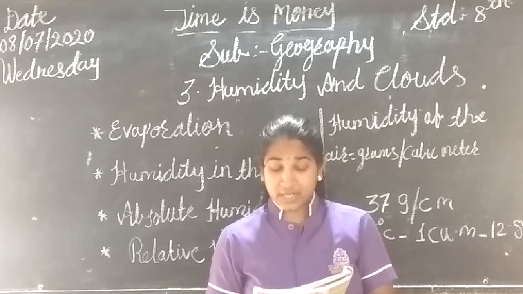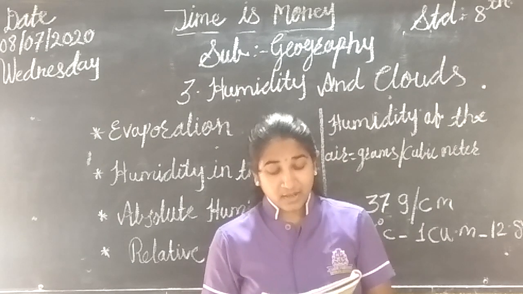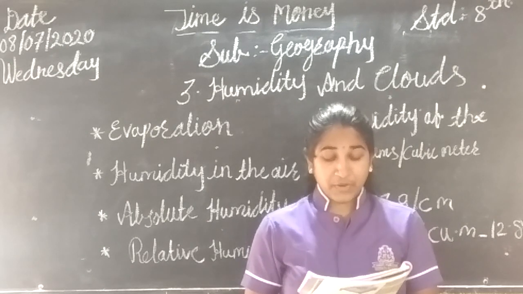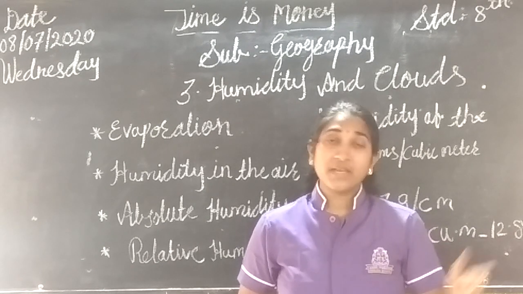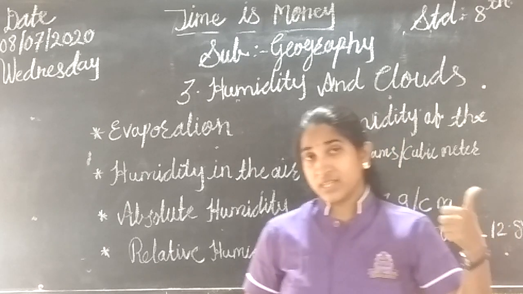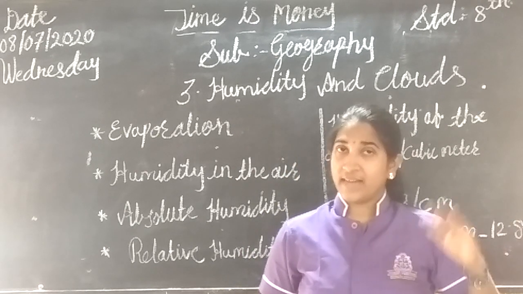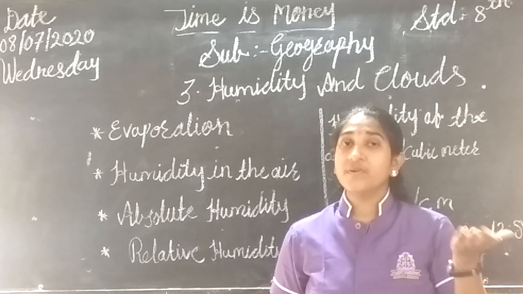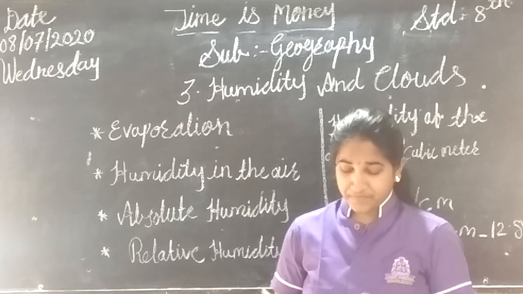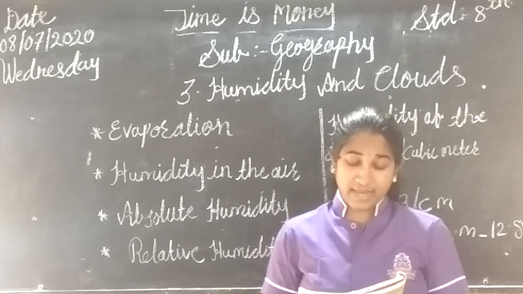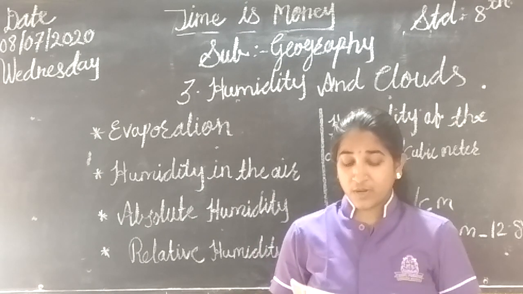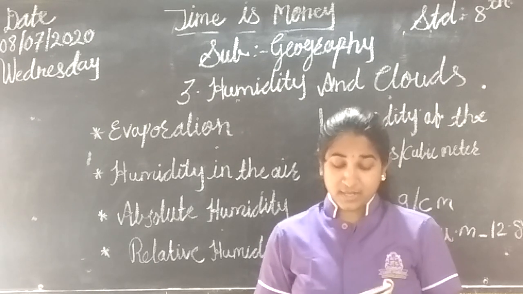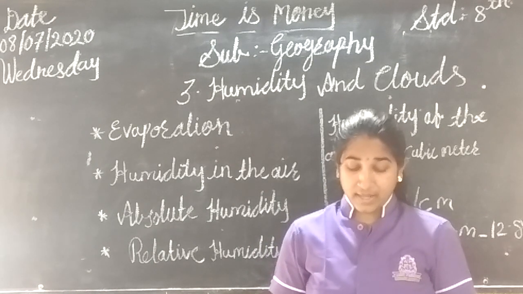Generally, relative humidity is more in the morning and night. In the afternoon, as the temperature increases, relative humidity decreases. Relative humidity is more in the morning and night, and in the afternoon, as the temperature increases, relative humidity decreases. Near coastal areas, the relative humidity is more and so the air is moist. In desert areas, relative humidity is less.